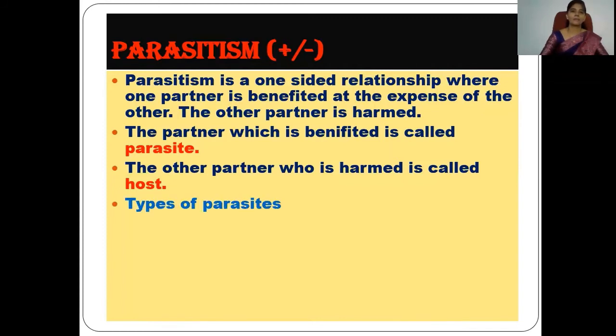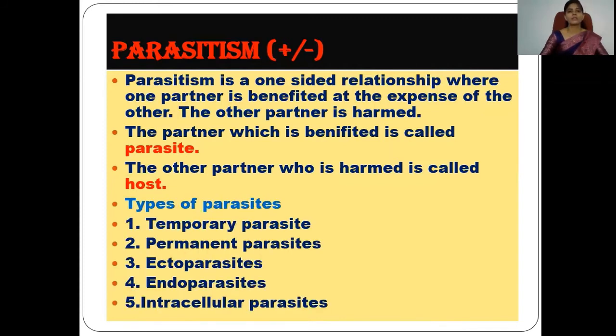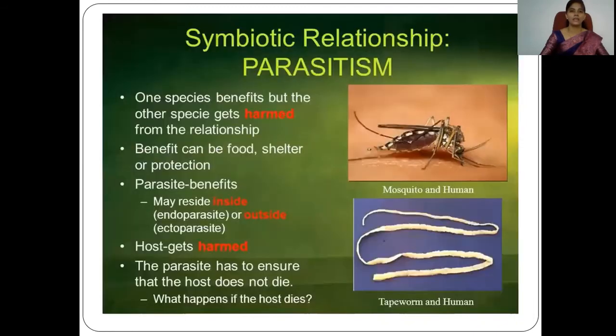There are different types of parasites that can be found. Some are known as temporary parasites, some are permanent parasites, and ectoparasites are found outside the body. Some parasites are found within the body, and they are known as endoparasites, and certain parasites are found within the cells, which are known as intracellular parasites. So these are the different types of parasites found in nature.